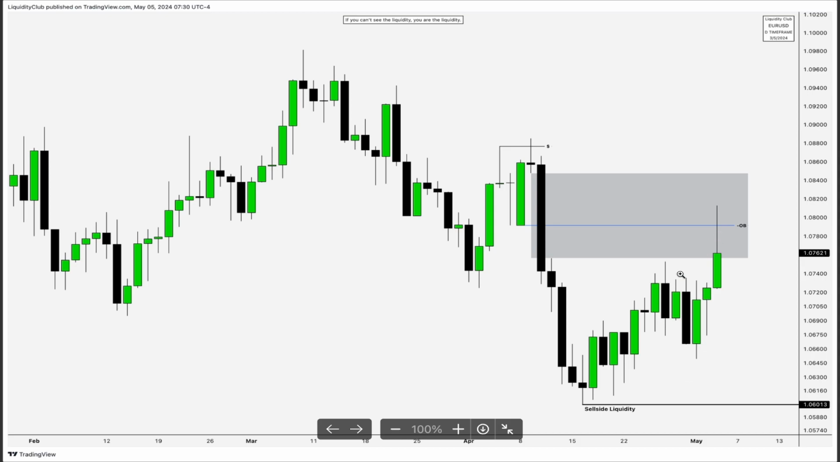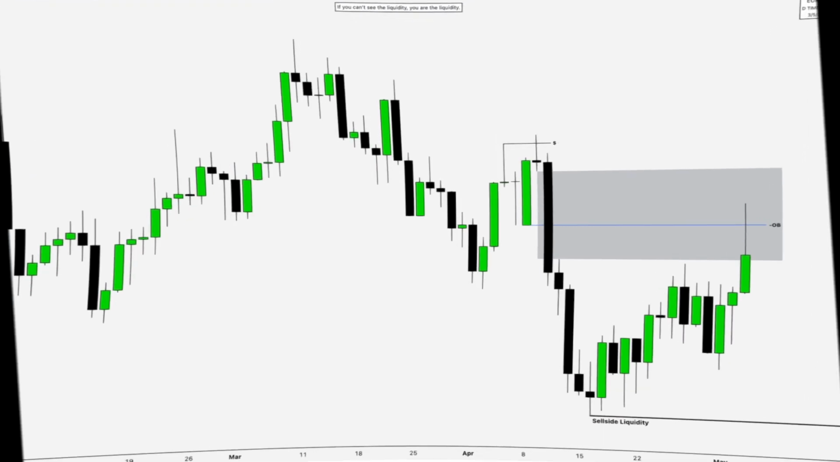A lot of people are going to be looking at this as a market structure shift to the upside. I don't see it as a market structure shift. I'm seeing this as a run on buy stops, and then we'll be attacking the lows. So that's going to be pretty much it for EU, also known as the fiber.